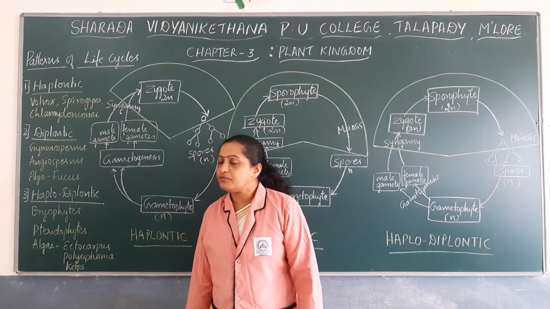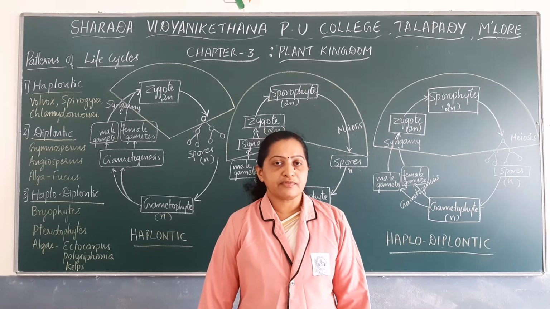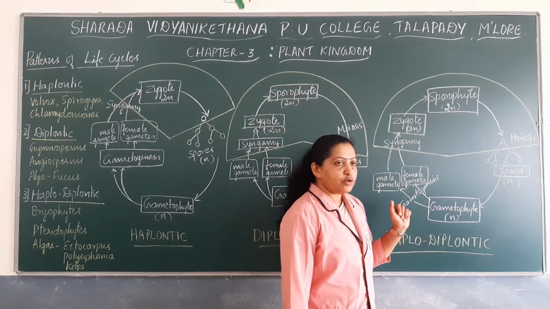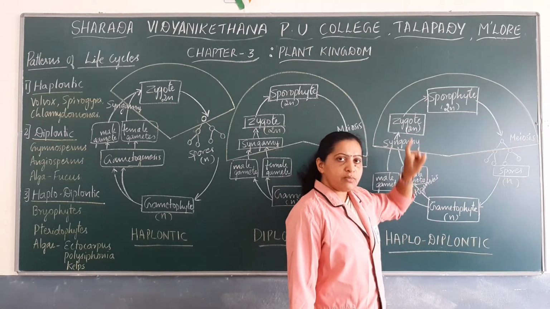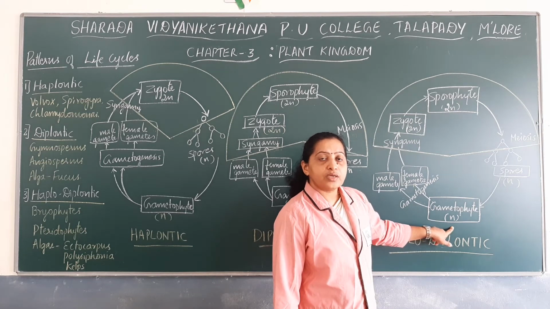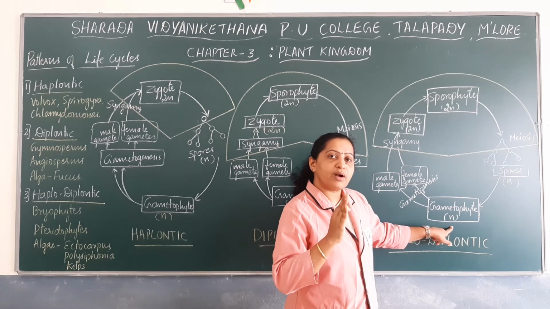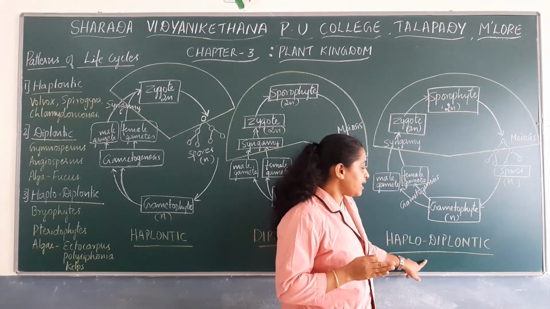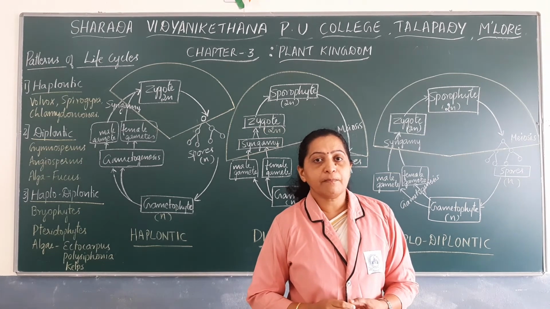In bryophytes, pteridophytes and those algae that exhibit the haplodiplontic life cycle, all the stages, whether the sporophytic phase or the gametophytic phase, are multicellular. Because of this multicellular condition in both the sporophyte and gametophyte phases, the life cycle is named the haplodiplontic life cycle. So these are the three different patterns of life cycle in plants.